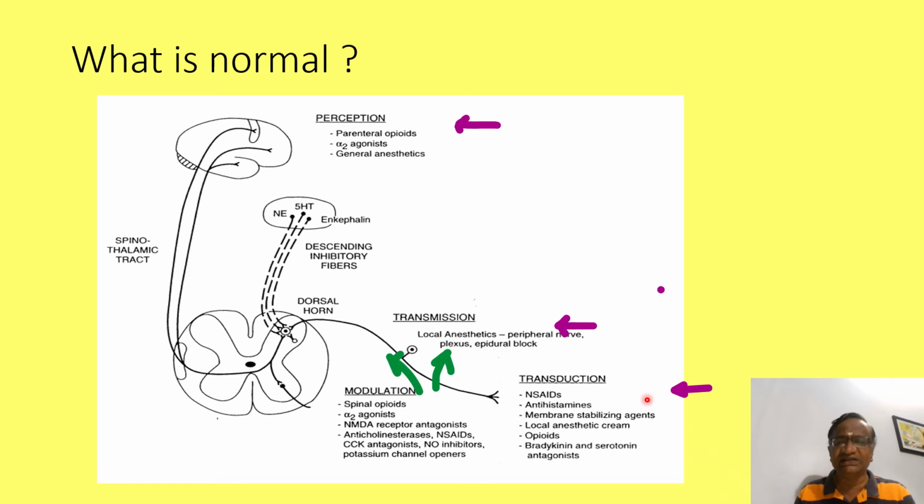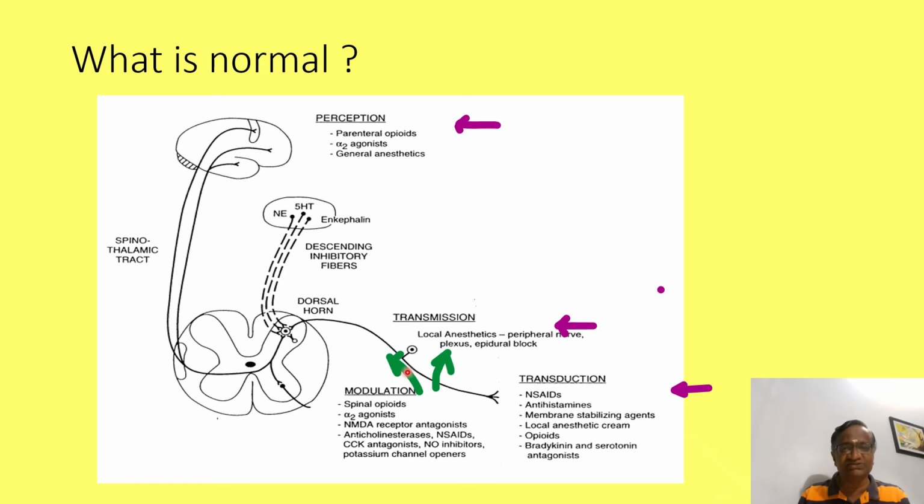Now, what is normal? There is a transduction, transmission, and perception. Now you have an injury here or an incision here. It goes through this. This is transduction. It converts into electrical energy, transmits, and goes to the opposite side. From there to the thalamus, and from there to the brain. There it is perceived. It is very well known that this pain can be blocked by NSAIDs here, because here the prostaglandins are important.